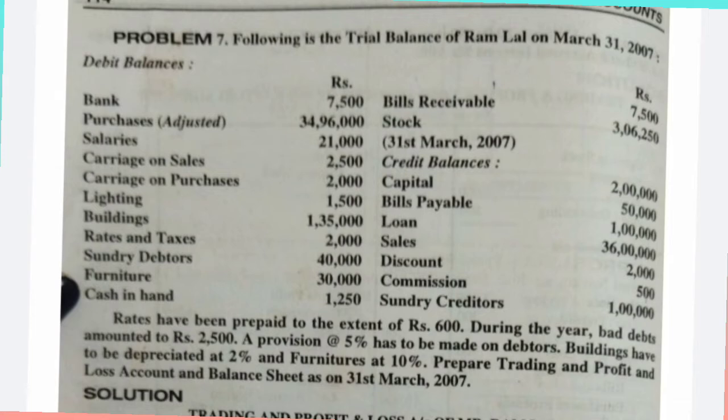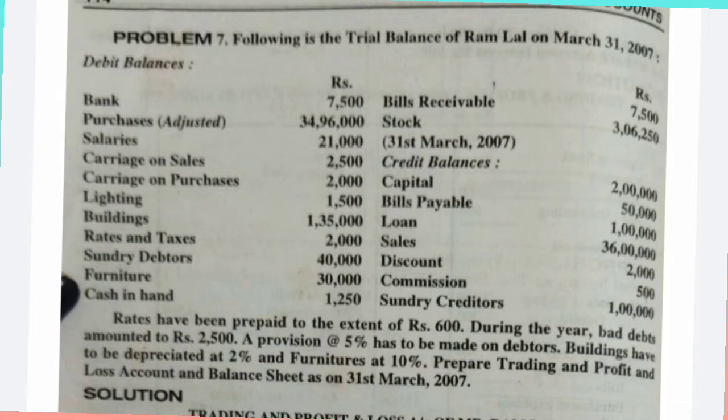Adjustments will have two effects, one effect in the trading account or profit and loss account, and one effect in the balance sheet. So we need to see whether the two effects are being made while solving. Always remember this. During the year, bad debts amounted to rupees 2,500. For the debtors there is an adjustment. Bad debts comes under the profit and loss account debit side, that is expenditure, and it will be deducted from the debtors balance in the balance sheet.